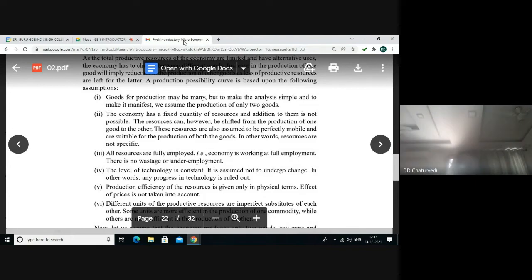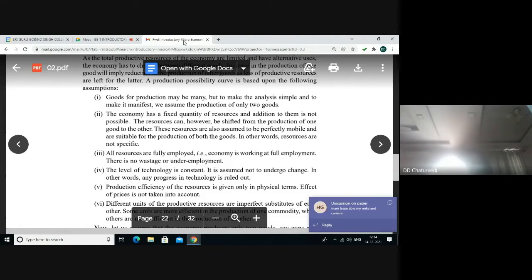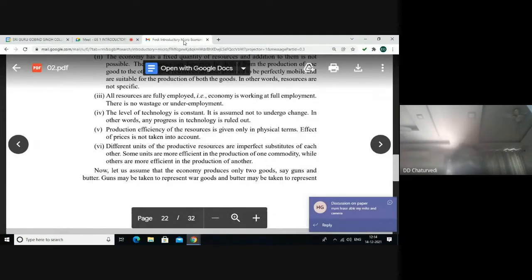First, goods may be many, but to make the analysis simple, we assume production of only two goods. Second, the economy has a fixed quantity of resources which are assumed to be perfectly mobile and suitable for the production of both the goods. That means resources are not specific; they can be shifted from the production of one commodity to the other. All resources are fully employed. That means the economy is working at full employment, and hence there is no wastage or underemployment.